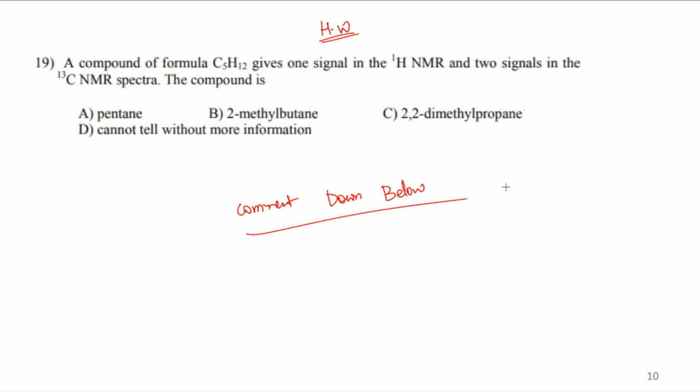So it's a pretty simple question. It's simply given that in the proton NMR you are getting just one signal, and in the 13C NMR you are getting two signals. Draw these molecules, see the one which is going to give you one signal where all the hydrogens are equivalent, and see the molecule where all the carbons are not equivalent. There are two types of carbon. Draw this and tell me in the comments. I'll be waiting to see the answer from you guys.